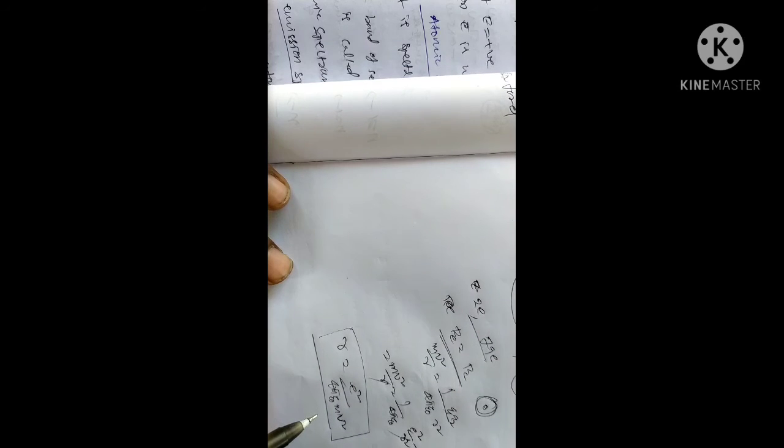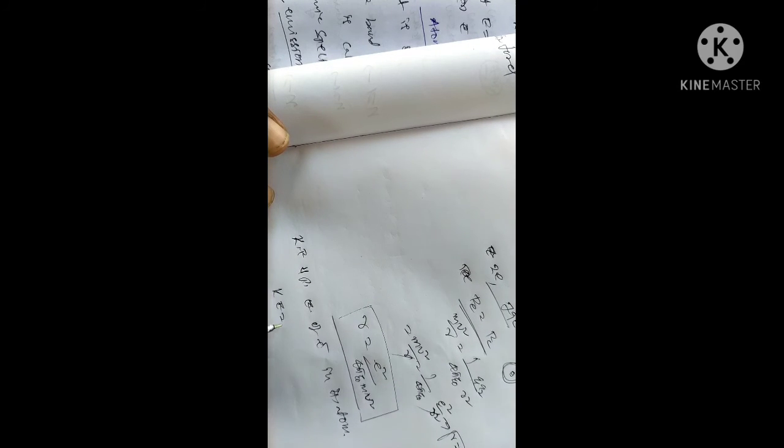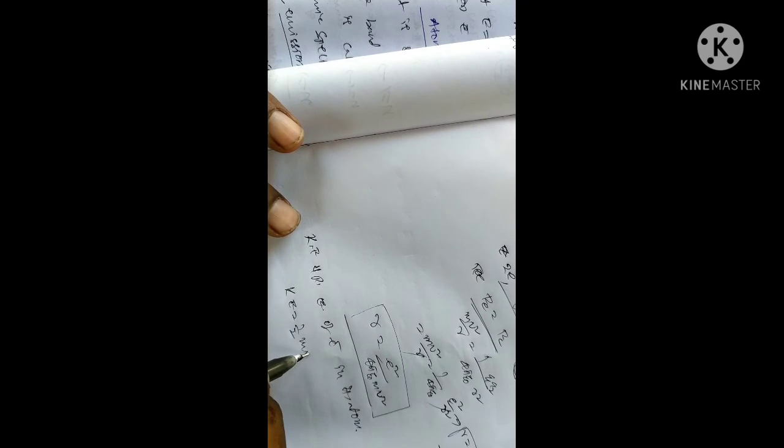Now the kinetic energy and potential energy of the electron in the hydrogen atom. The kinetic energy of the electron in the hydrogen atom is half mv square, and the potential energy is minus e square by 4 pi epsilon naught r.